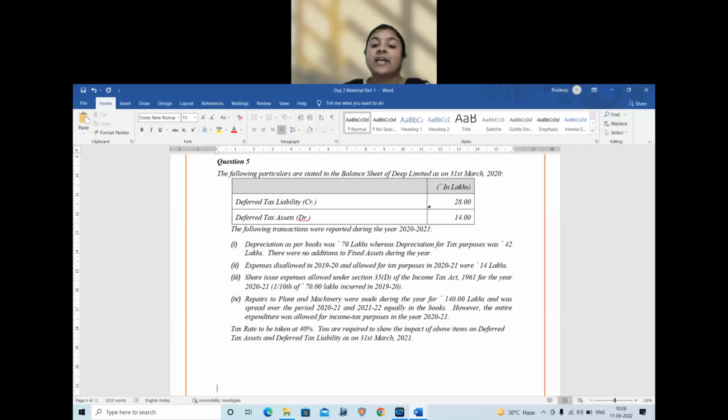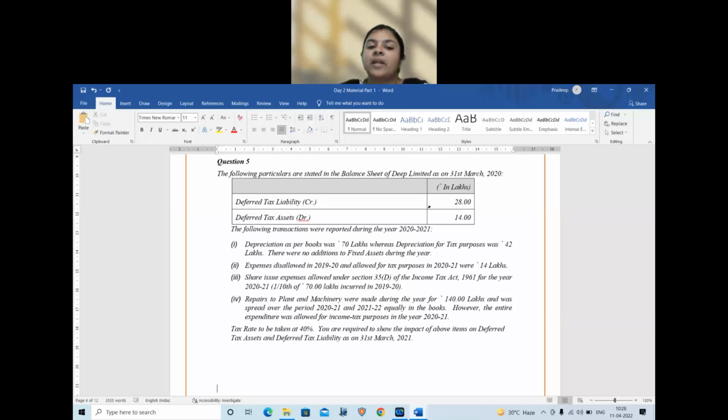Next, expenses disallowed in 2019-20 were allowed for tax purposes, 14 lakhs. So previous year disallowed, currently allowed. Next, share issue expenses allowed under section 35D of the Income Tax Act for the year 2020-21, 1/10 of 70 lakhs incurred in 2019-20.